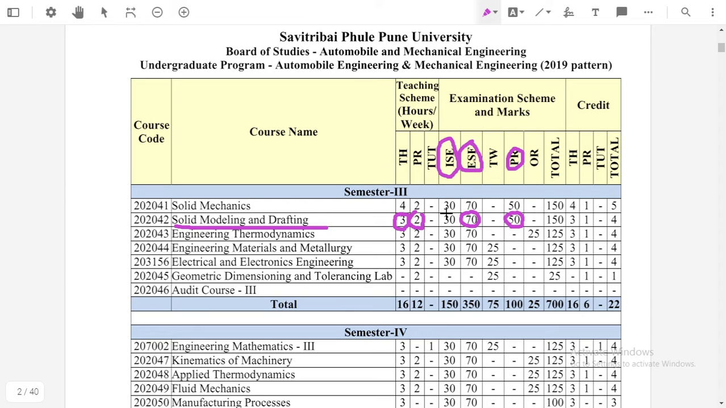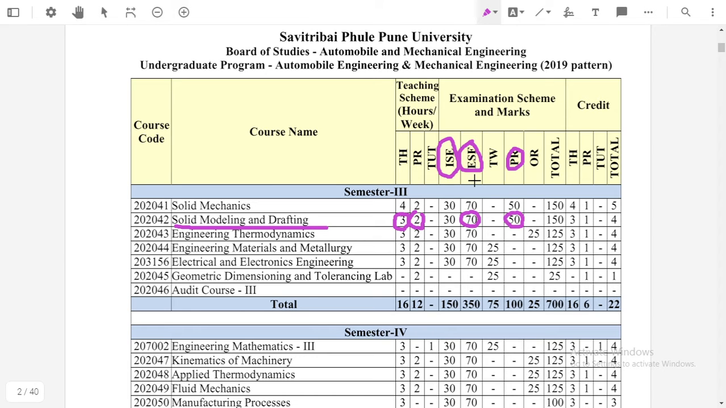Okay, the 30 marks in semester exam will be conducted after completion of the 3 units, or the timetable will be displayed by the university, and as per the university timetable we will conduct the in semester exam. Okay, and the end semester exam is at the end of the semester.